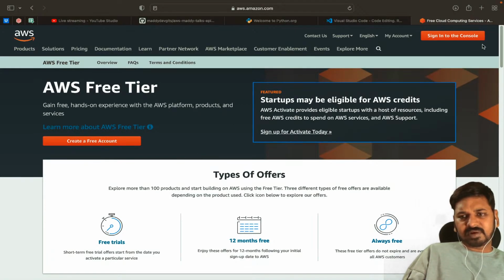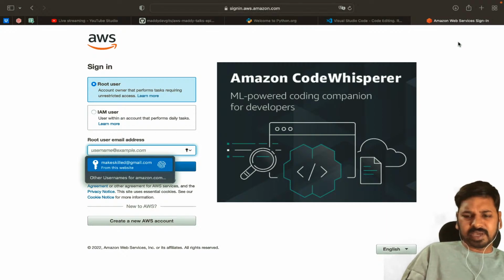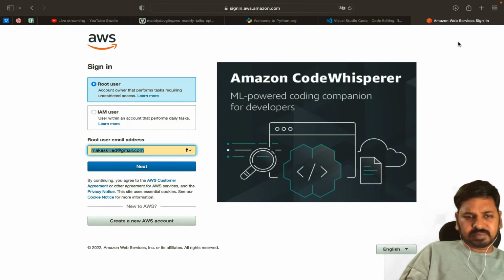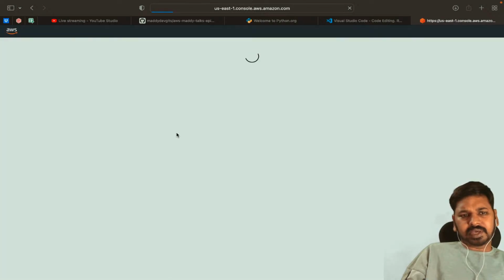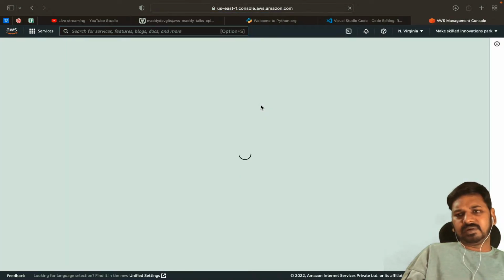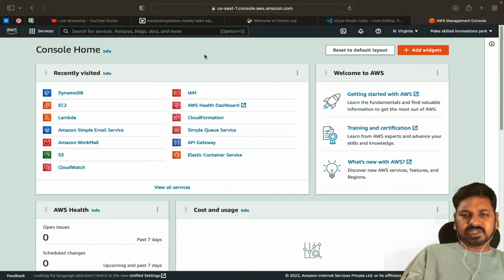After creating an account, you have to sign in. I'll show you how to sign in. You have to click on this orange color button. It is pretty simple. Okay, it's just a simple sign up and sign in. Okay, so let me provide my credentials to log in. Okay, I am signing in with my company account, which is MakeSkilled. So here you can see this is the AWS management console. Okay, so this is the third prerequisite which is needed.